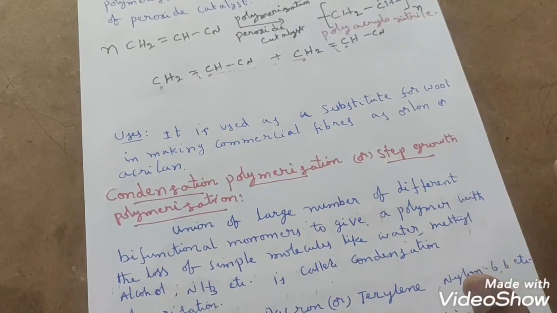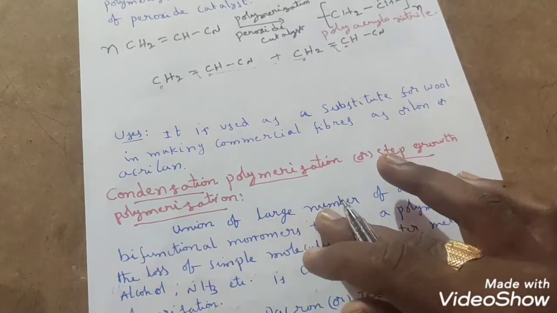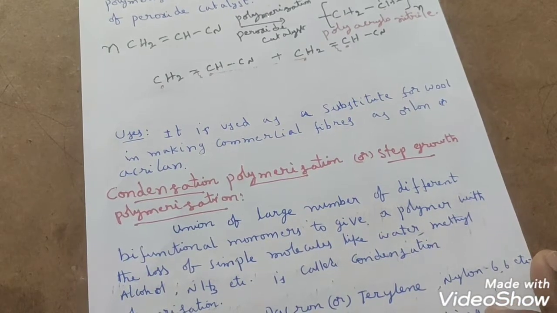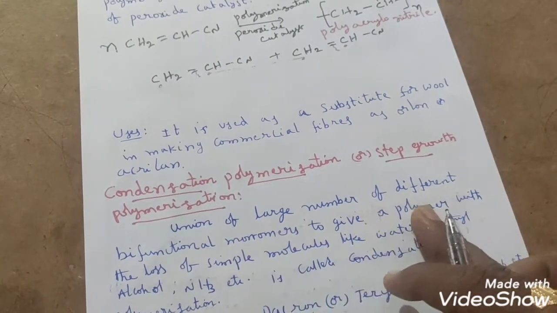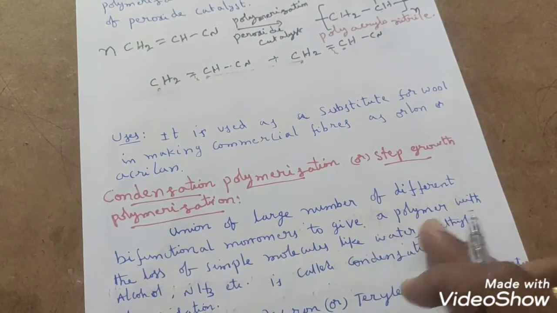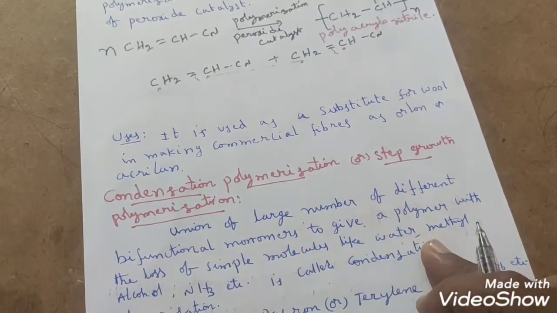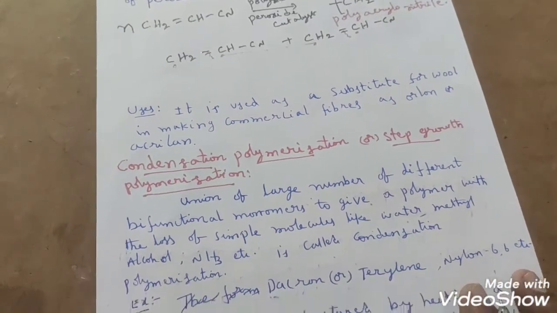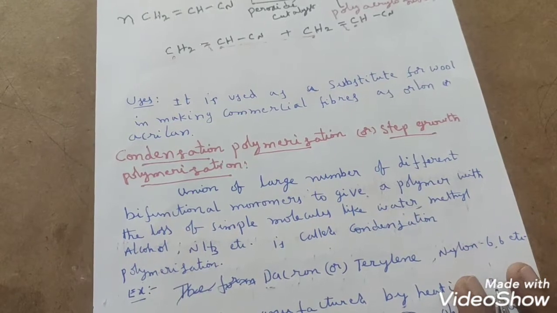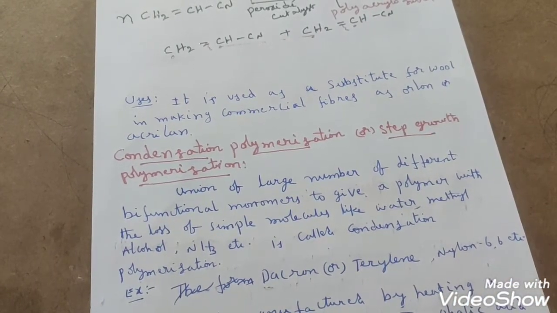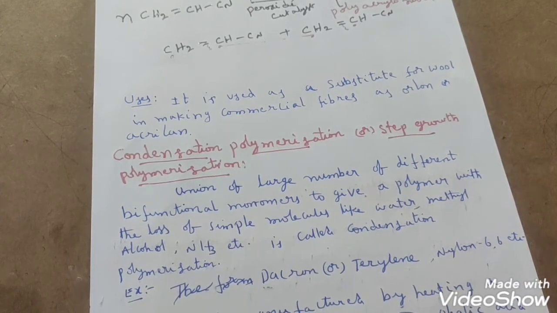Any two functional groups. Only such type of monomers will participate in condensation polymerization. So the union of a large number of different bifunctional monomers to give a polymer with the loss of simple molecules like water, alcohol, ammonia, etc., is called condensation polymerization. This is also called step growth polymerization, students.